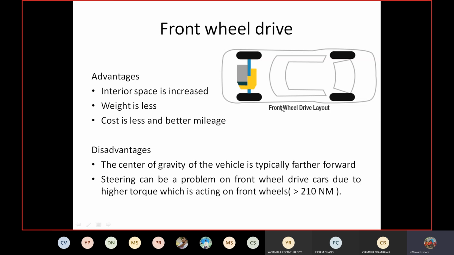But the disadvantage is the center of gravity is not exactly positioned, because the entire weight is placed in this front portion. That's why the center of gravity of the vehicle is typically further forward. Steering can be a problem on front wheel drives due to this high torque, and so in front wheel drive, for turning it takes more diameter compared to the rear wheel drive.